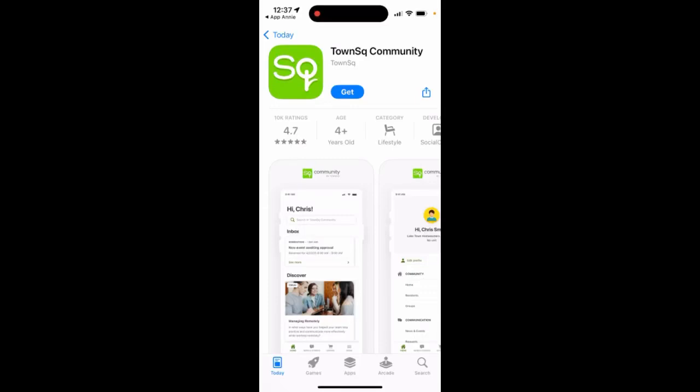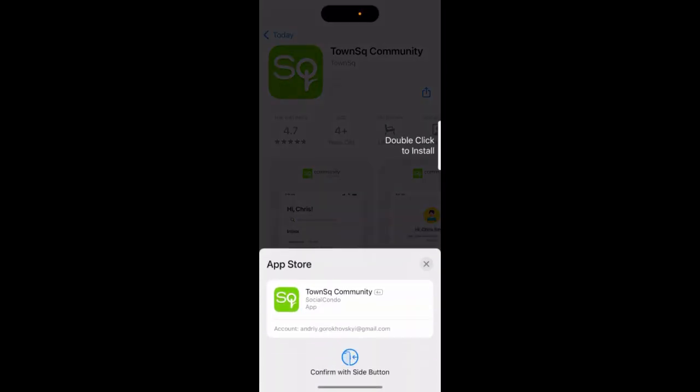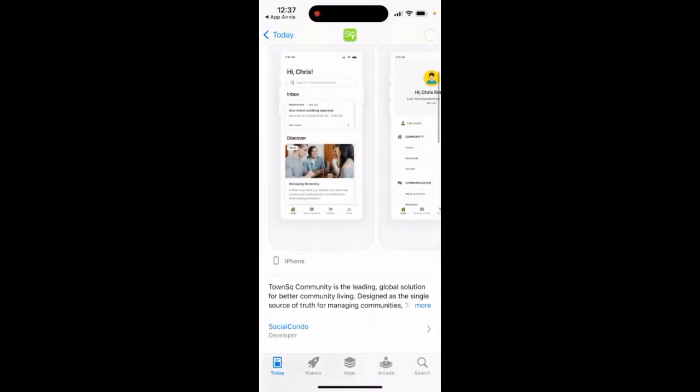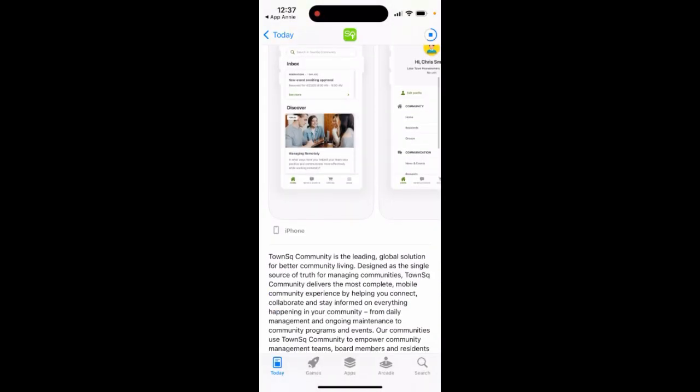TownSq community. So here's the app. It's a popular app for kind of like community living.